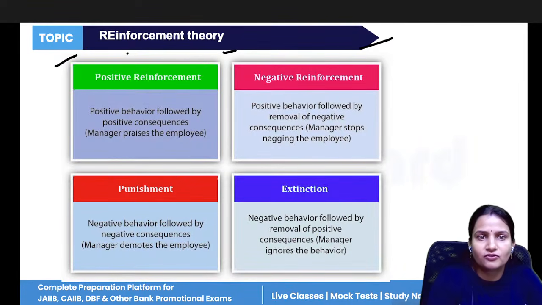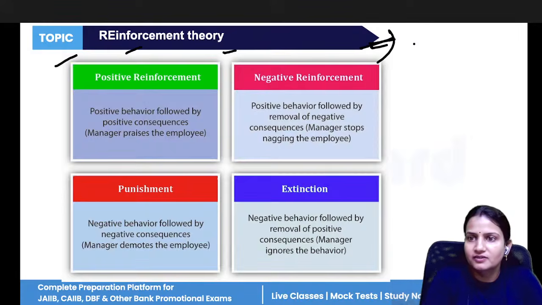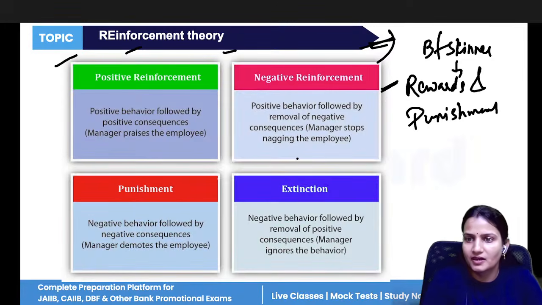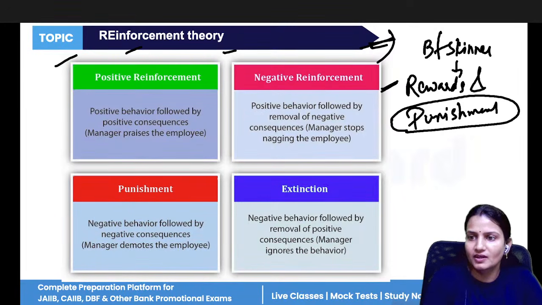Now, next is reinforcement theory. So, reinforcement theory is given by B.F. Skinner. It talks about two things, that is reward and punishment. If an employee performs their work well, then reward will be there. If employees do not perform their task well in proper time, then punishment will be there. So, it is based on the transactional approach.